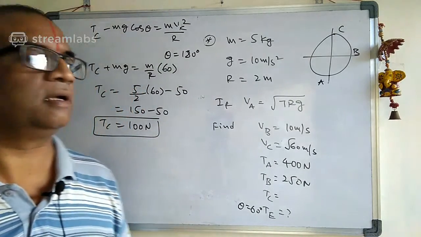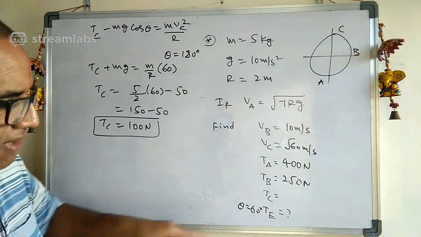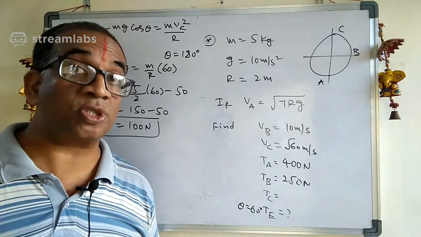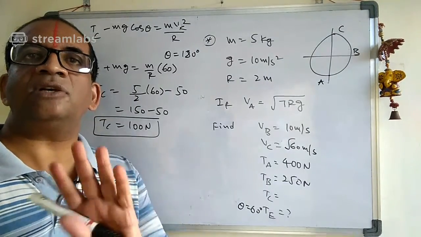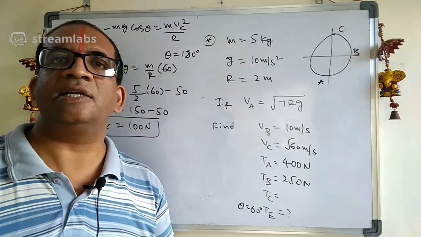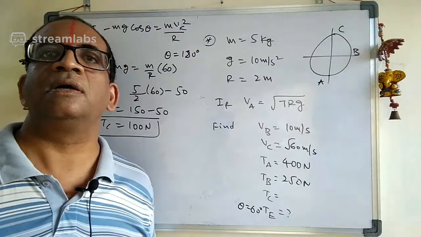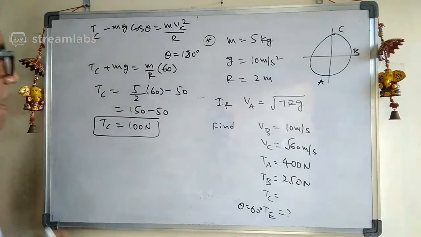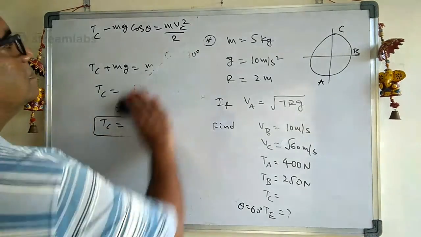You understood it. Good. Now let us carefully see, at theta equal to 60 degrees, what is the tension in the string. When the theta value is 60 degrees, I think Dheeraj Eswar has written the answer. That's good. Okay, good. Let us check.